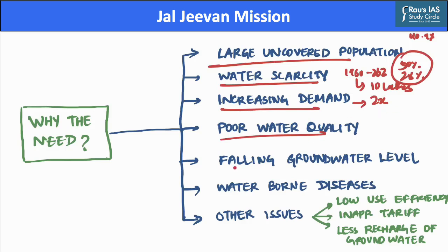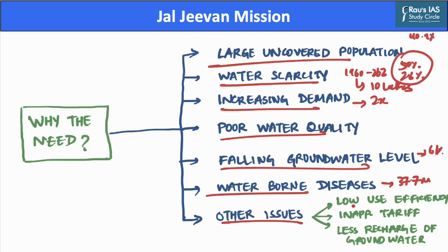Also, there is a falling groundwater level. Groundwater level in India has declined by 61% between the year 2007 and the year 2017. Further, India witnesses a series of waterborne diseases, which affect about 37.7 million people annually. There are other issues as well, which include low water use efficiency, leakages, inappropriate water tariffs, less focus on recharge of groundwater level in city planning, etc.